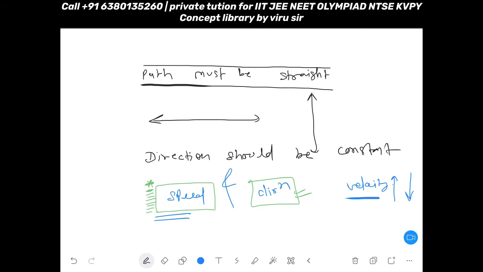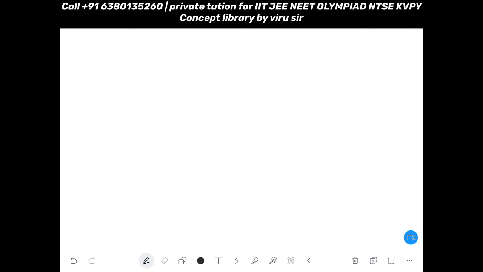Okay, now if velocity is increasing with time, then you will be having acceleration. It means what? Your velocity is increasing. And if your velocity is decreasing with time, then same acceleration we call as retardation. So here we understand the word acceleration.